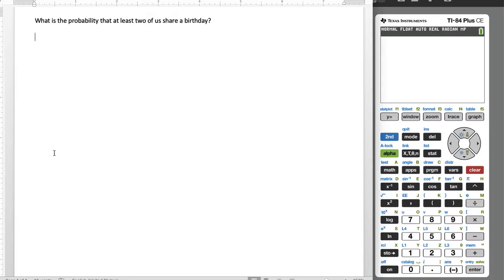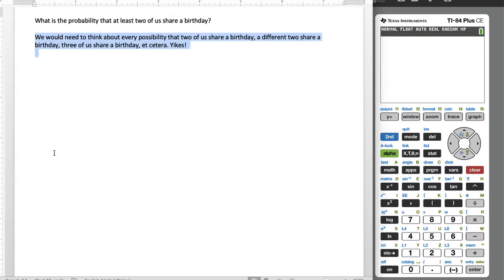Now, the problem with this is that we would need to think about every single possibility that two of us share a birthday. So you and me share a birthday, me and that person that sat next to you share a birthday, the two of you that sit next to each other share a birthday, or three people share a birthday, four people share a birthday. We would have to do every single possible combination out of the 26, putting all that together. Yikes, I don't want to do that.